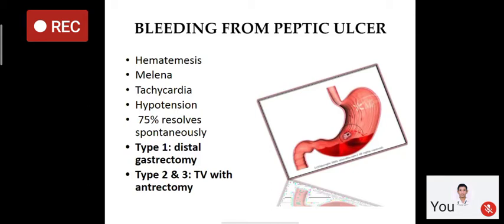The drainage procedure is needed because if we cut the vagus at the trunk, there will be no fibers supplying the antrum, so there will be no gastric emptying. To empty the stomach, we do a gastrojejunal anastomosis. So treatment will be truncal vagotomy with a drainage procedure.